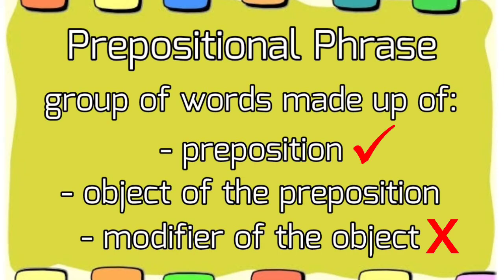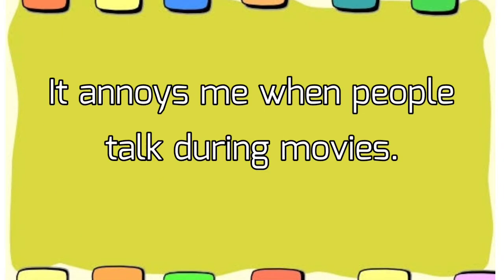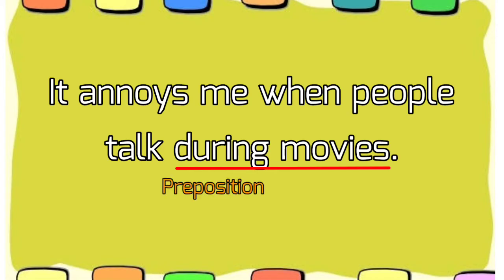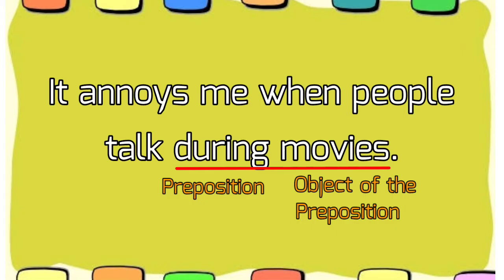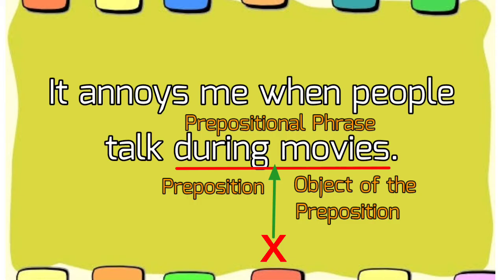They only have preposition and the object of the preposition. For example, it annoys me when people talk during movies. The prepositional phrase in the sentence is during movies. As we can see, it is only composed of a preposition, which is during, and movies, which is the object of the preposition. There is no modifier that comes before movies. But this is still a complete prepositional phrase.